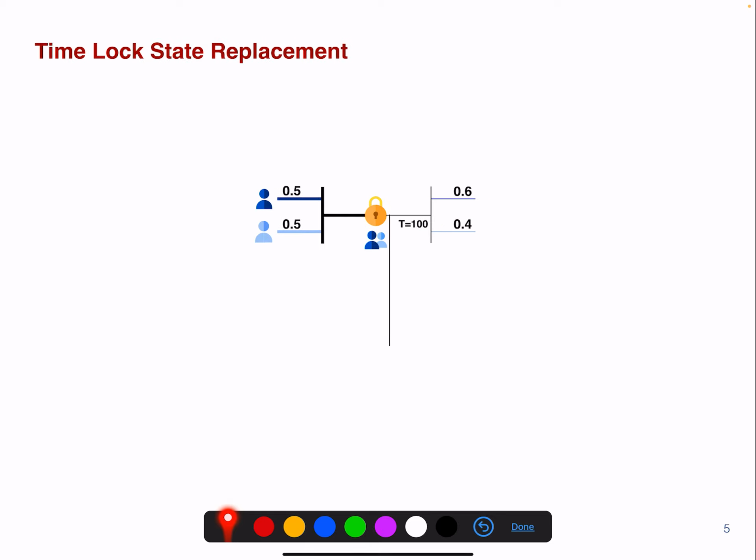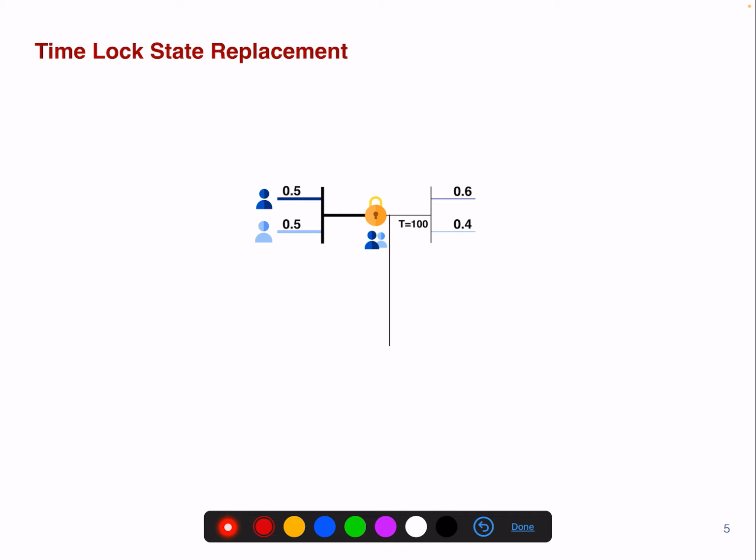So now let's look at the first example of how we can do such a replacement, and that's with time locks. So in a transaction, what you could say is the time lock here is 100. This means that this can be an on-chain transaction.